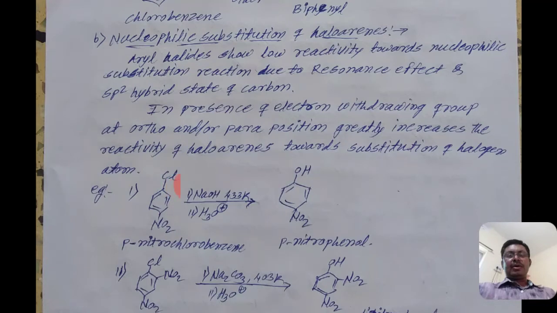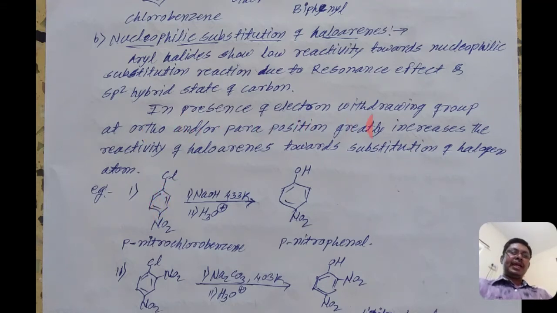Substitution of negatively charged atoms, that is nucleophilic substitution reaction. See here, aryl halides show low reactivity towards nucleophilic substitution reaction due to the resonating effect and the sp2 hybridized state of carbon. It is sp2 hybridized because all the carbons contain only 3 sigma bonds. You can count it, there are only 3 sigma bonds in the aromatic ring or benzene ring.